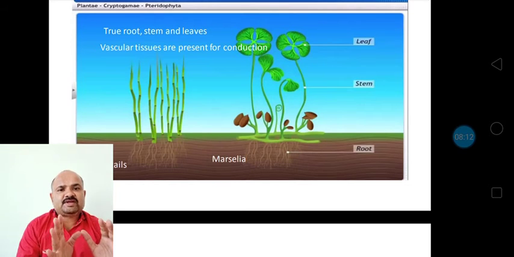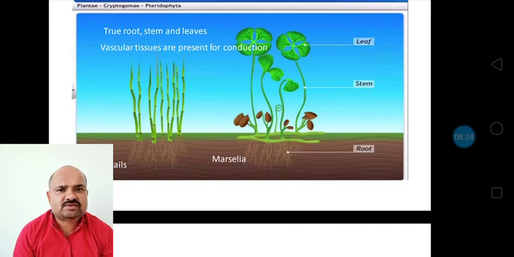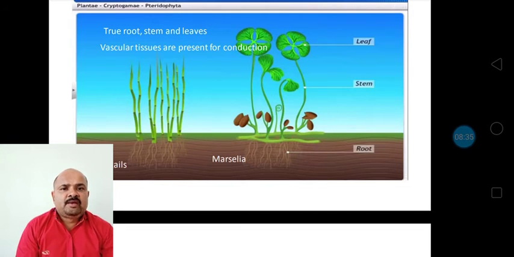But at the same time there is a gradual change in the tissue system. When plants were living in the water, there was no requirement of conduction of water. Already water is around, so conduction of water is not required. Conduction of food is not required, because all the cells have photosynthetic ability. As far as bryophytes were concerned, they were living on the banks of the water, or wherever there is moist, shady condition and water availability. So once again there is no requirement of conduction of water.